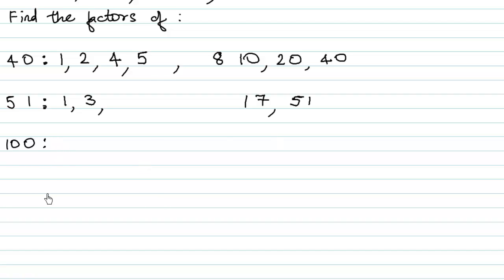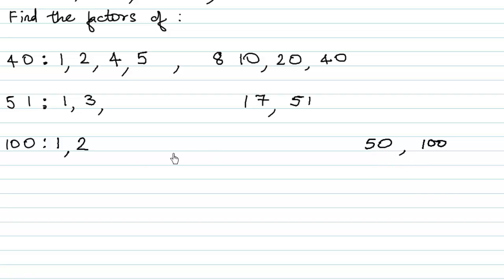Let's talk about 100. So let's do this a little bit quickly. So 100 comes in the table of 1, of course, and 100. I'm leaving this space because I do not know how many numbers would come in this. So let us leave some extra space. What about 2? Yes, since this is an even number, it is divisible by 2. So 2 50s are 100. So 2 and 50 are also factors.